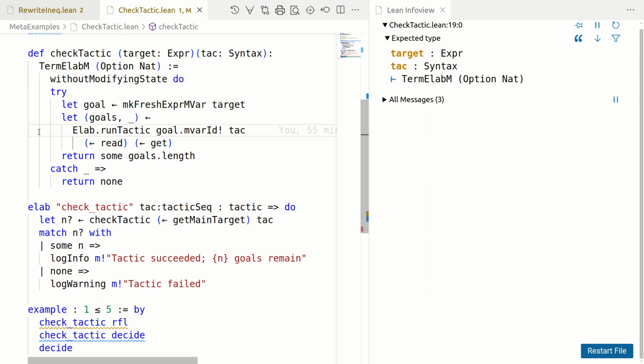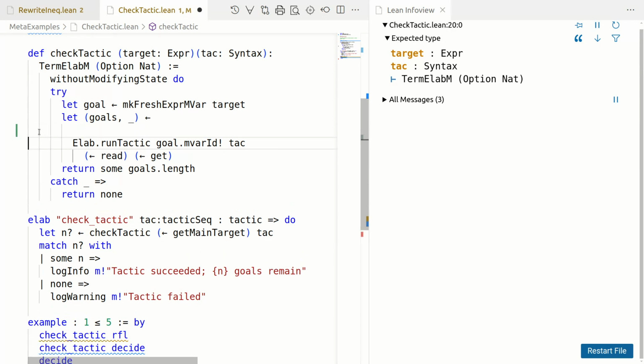Continue working with our checking tactics example, and our main goal is to illustrate the TryThis widget, which works extremely easily thanks to the people who did hard work to make it extremely easy for people like us. Okay, but first, one little issue.